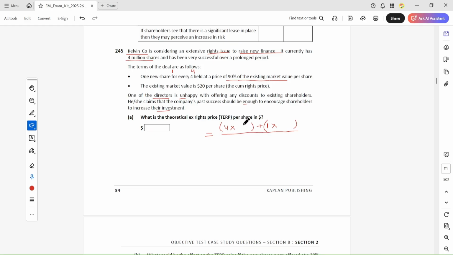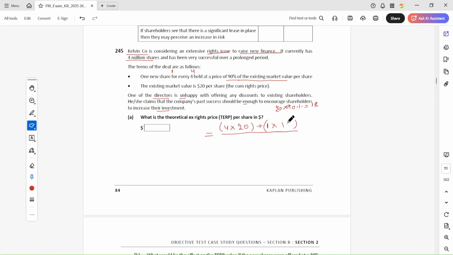Then you multiply by the prices: the existing shares at the market value, and the rights issue shares at the rights issue price. The existing market value is 20, but the rights issue is issued at 90% of the market value. So 20 into 90% is 18.